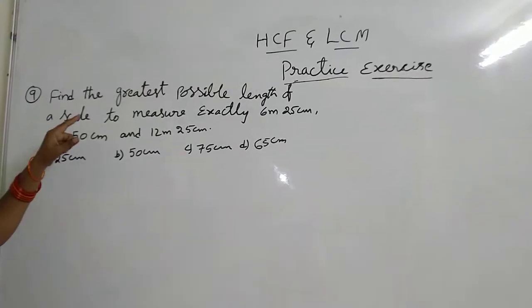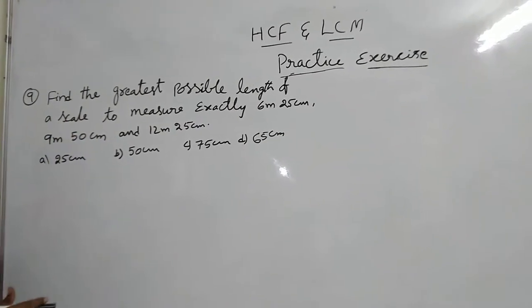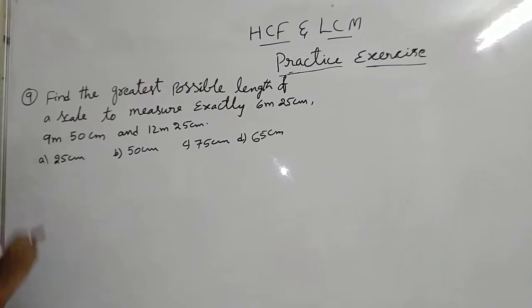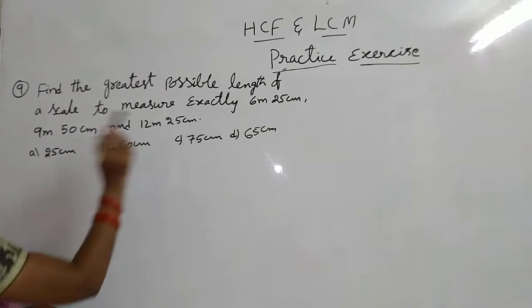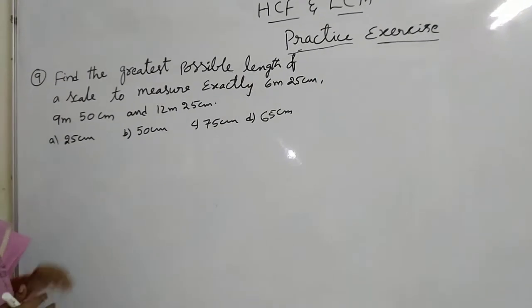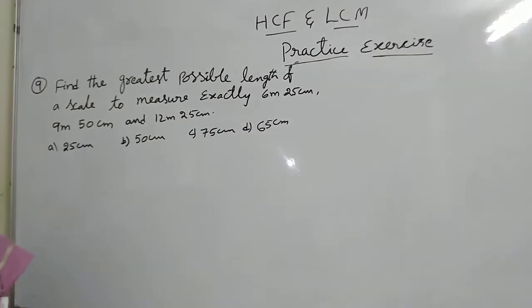Find the greatest possible length of a scale to measure exactly 6 meter 25 centimeter, 9 meter 50 centimeter and 12 meter 25 centimeter. So here 3 different measurements are there.